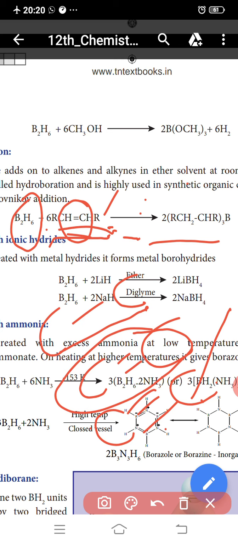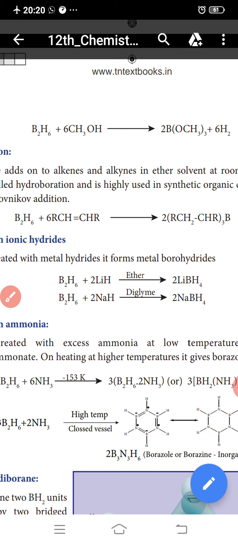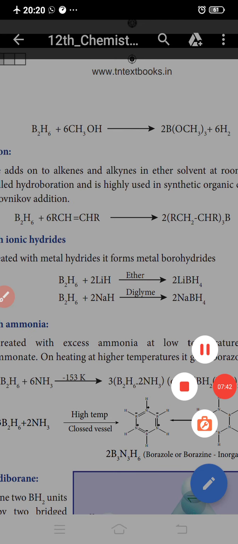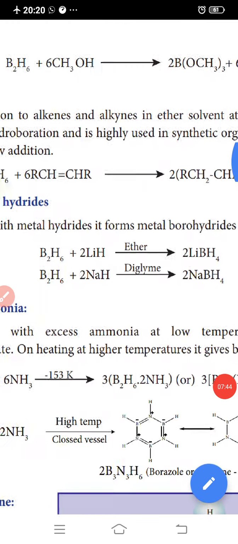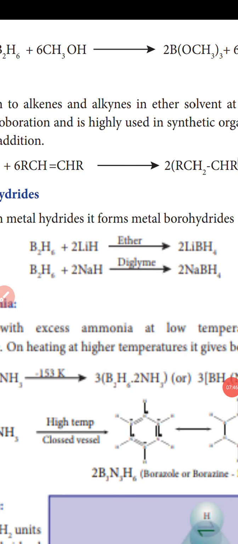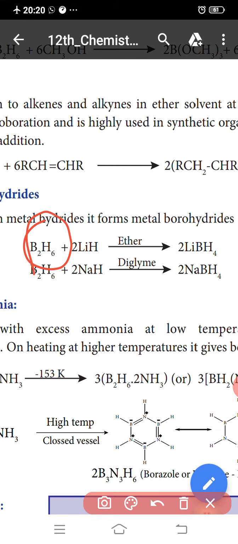The next one discusses the reaction with ionic hydride. Diborane reacts with lithium hydride.